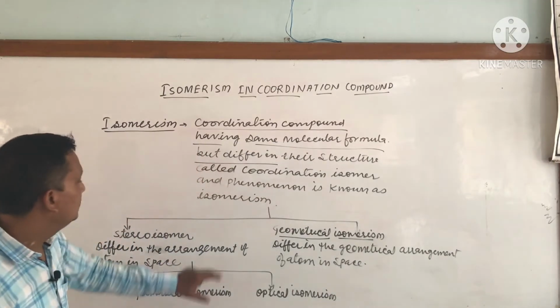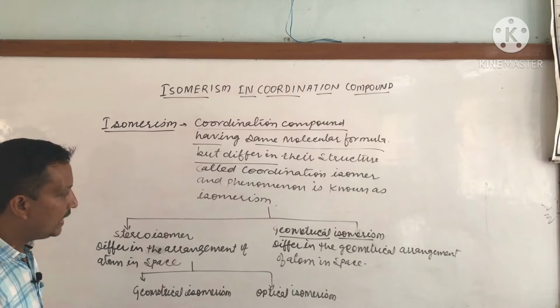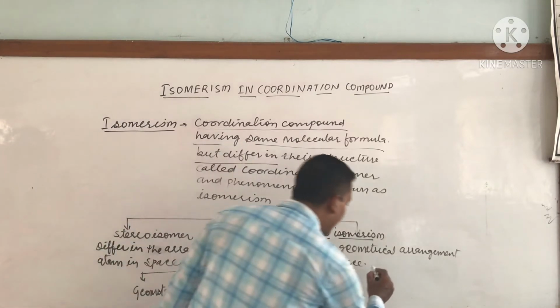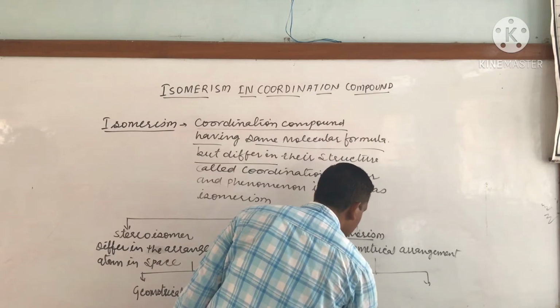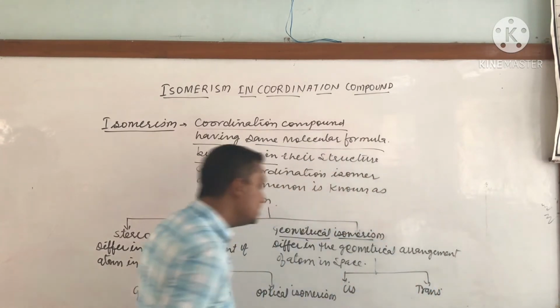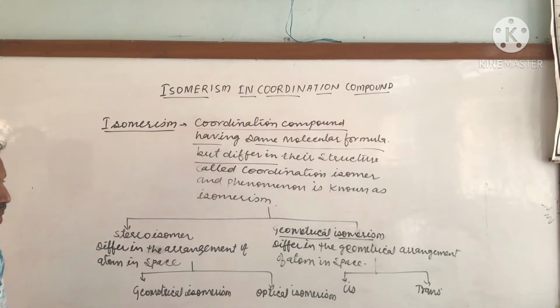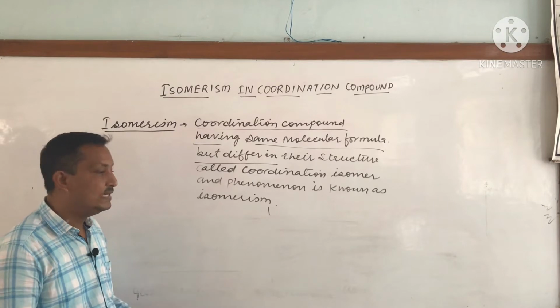So this is the definition of geometrical isomerism. And geometrical isomers are of two types. These are called cis isomer and trans isomer.